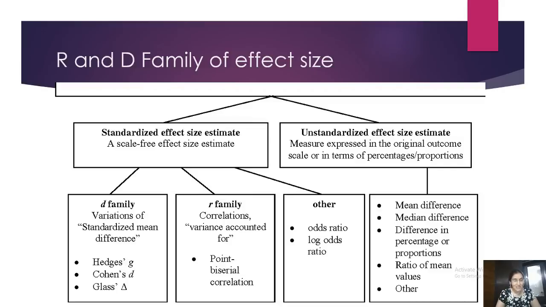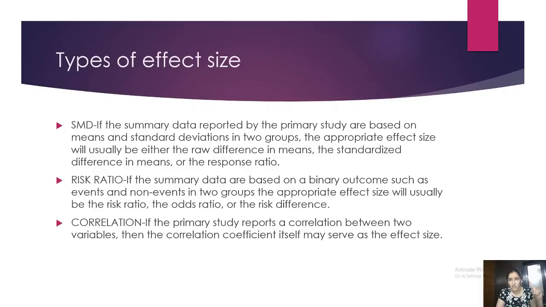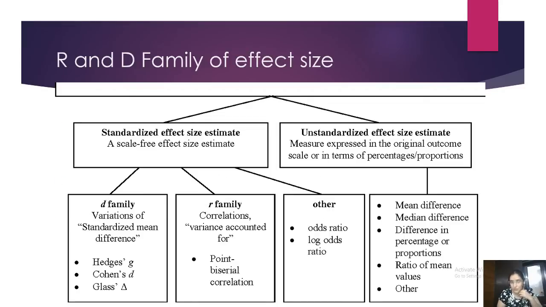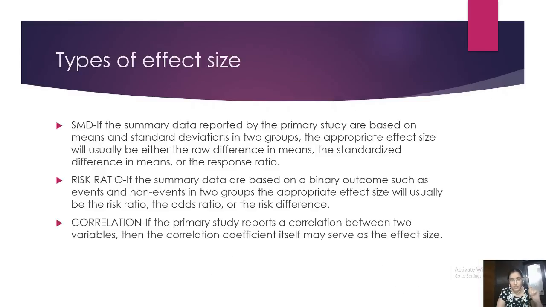Now, the standardized effect size estimates fall into primarily 3 groups. There is the group called the D family. If you see in the slide, this is the first one, where the input is standard deviation and means. It is called the D family because the effect sizes that you get from here are generally called Hedges G, Cohen's D, Glass's G. So these are the types of effect sizes you get when your input is means and standard deviation.